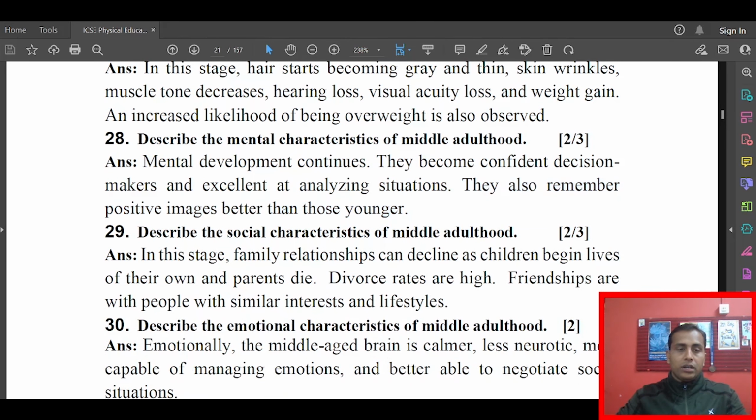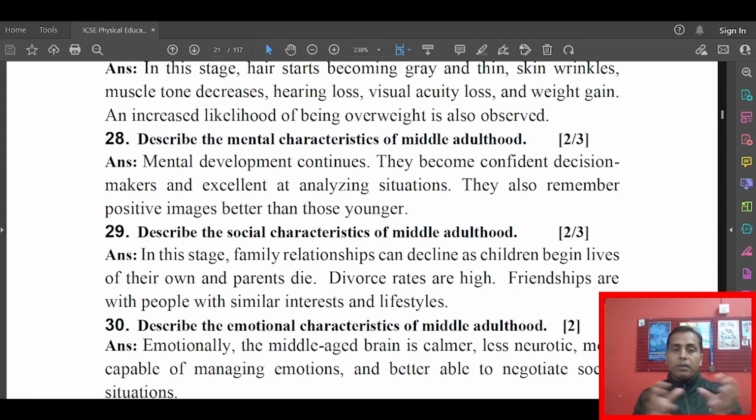Okay, now next question, describe the social characteristics of middle adulthood. In this stage, family relationships can decline as children begin lives of their own and parents die. Basically you will see that for people belonging to this age group, like 40 to 60, their parents die, and their children will be starting their own life, as I mentioned in adulthood.